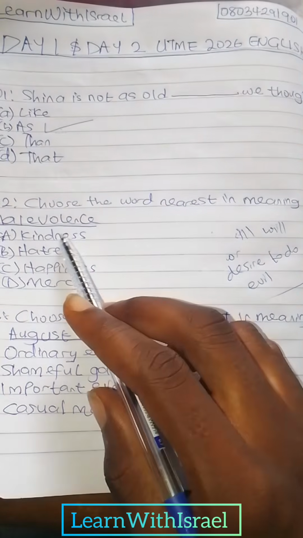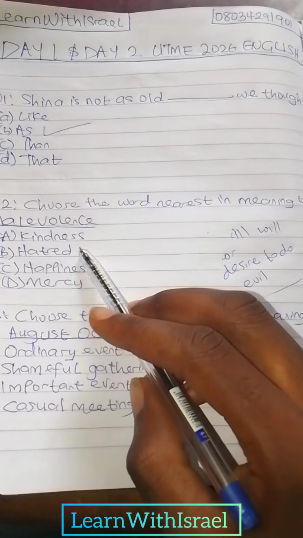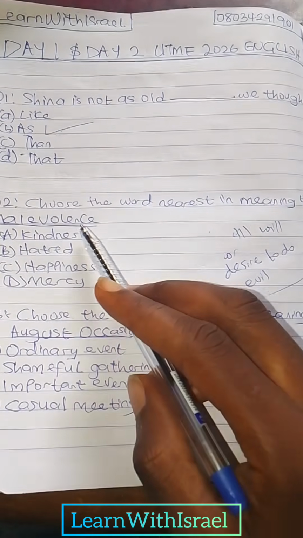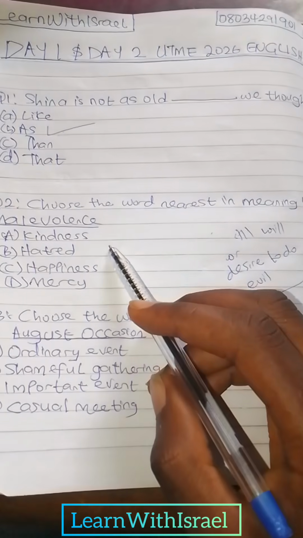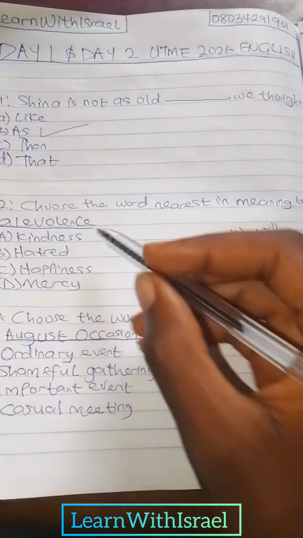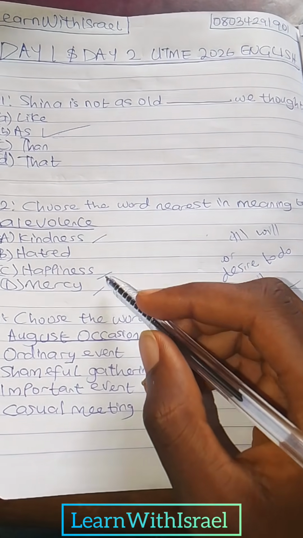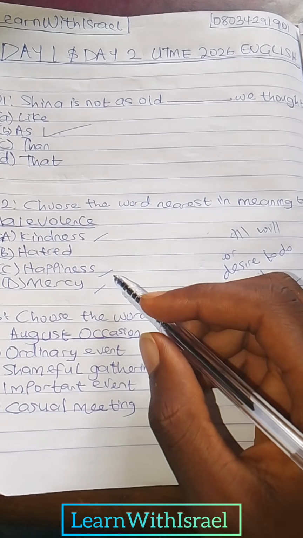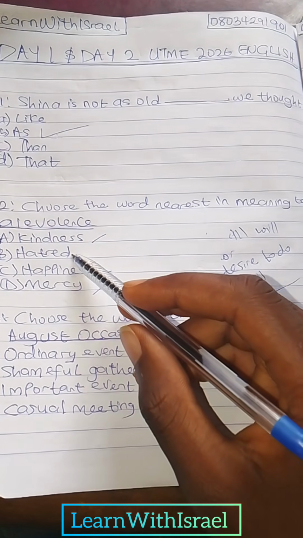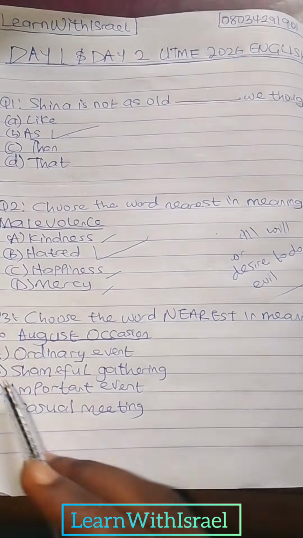So the closest out of the option is hatred. Hatred is also desire to do evil, while malevolence is also desire to do evil. And other options, kindness, happiness, mercy, they are all positive emotion aside from hatred. So hatred is the correct answer.